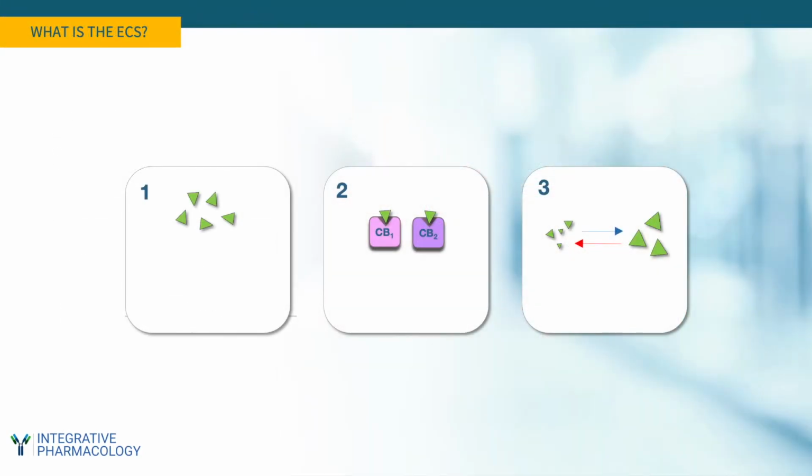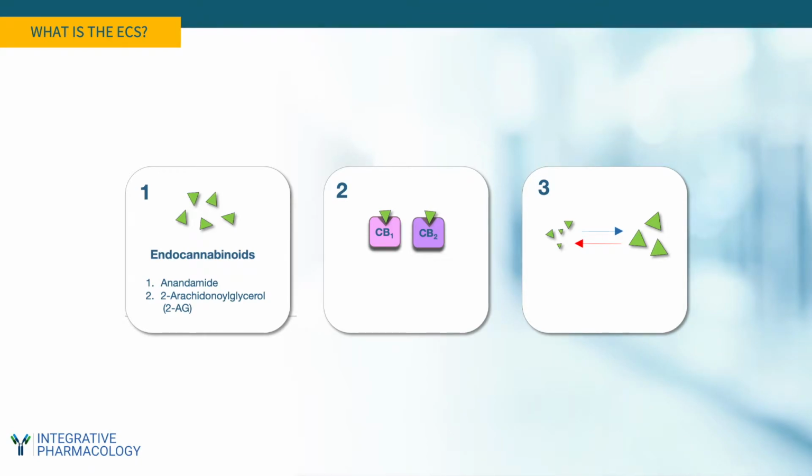The endocannabinoid system is comprised of three components. First, there are the endocannabinoids themselves, and the body makes these from lipid precursors, and there are two of them, anandamide and 2-arachidonyl glycerol. These are the most well-researched and abundant endocannabinoids, but it's very likely that there are others that have yet to be characterized.